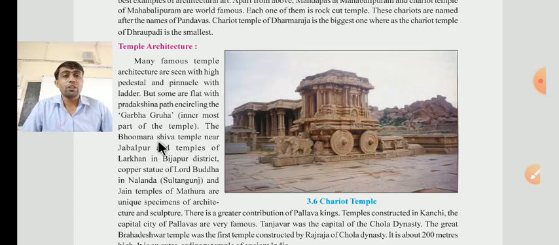This is the Shiva temple of Jabalpur and the temple of Larkhan in Bijapur district. Here is the copper statue of Lord Buddha in Nalanda, in Sultanganj. And the Jain temples of Mathura are unique specimens of the architecture as well as the sculpture.